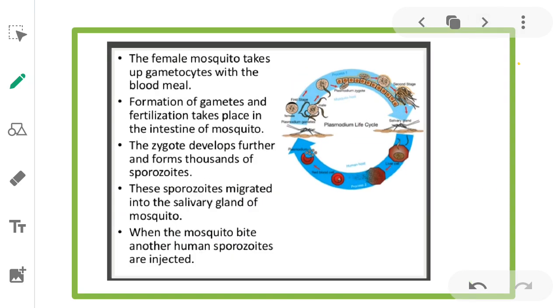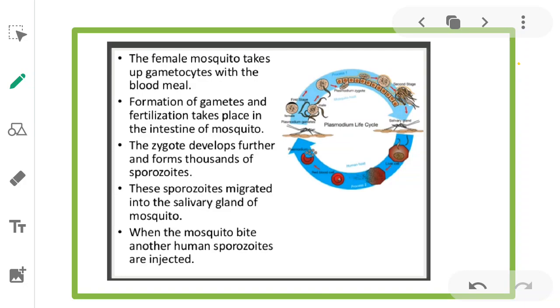The female mosquito takes up gametocytes with the blood meal. Then formation of gametes and fertilization takes place in the intestine of the mosquito.